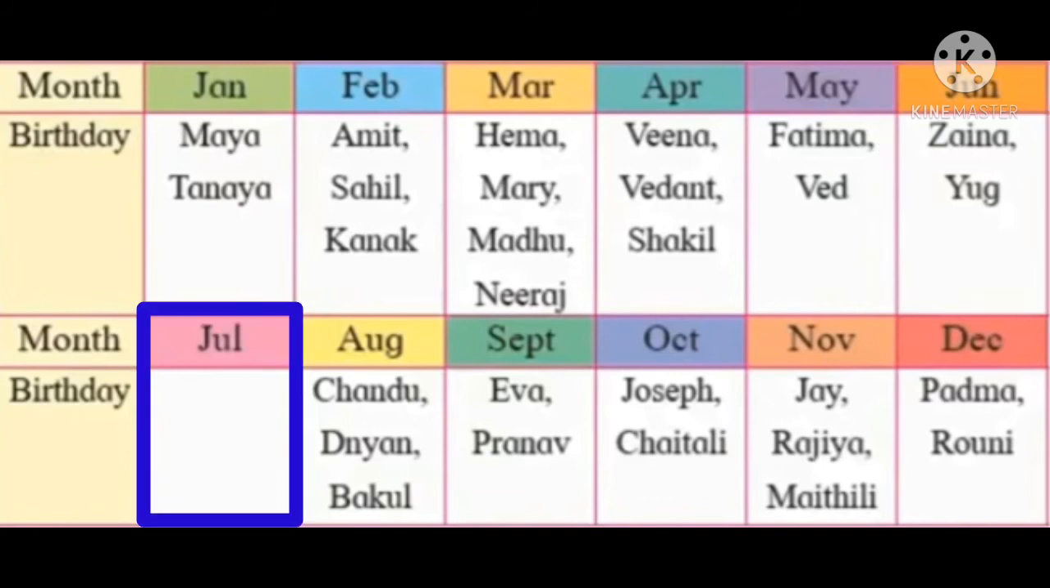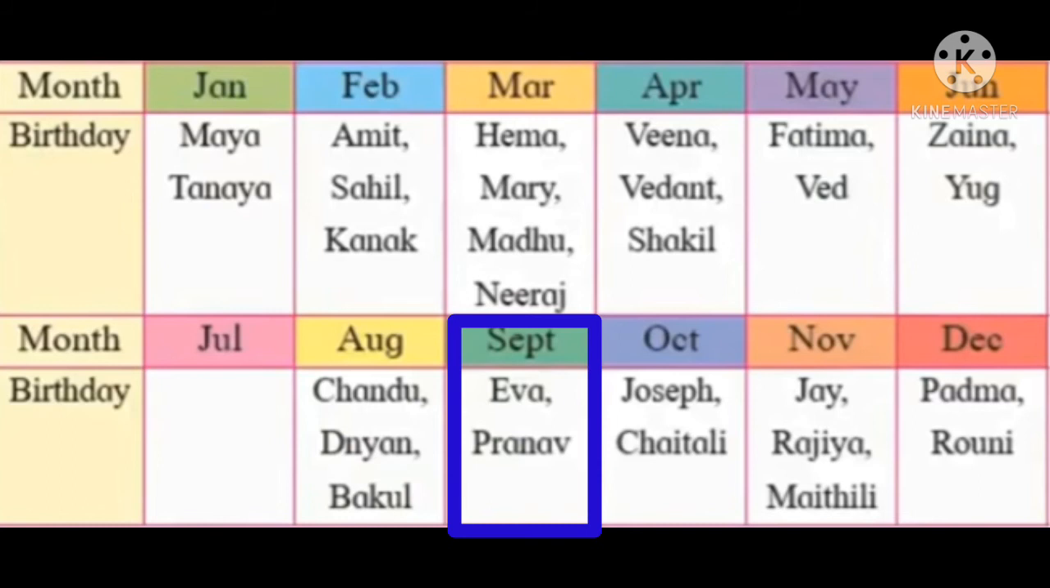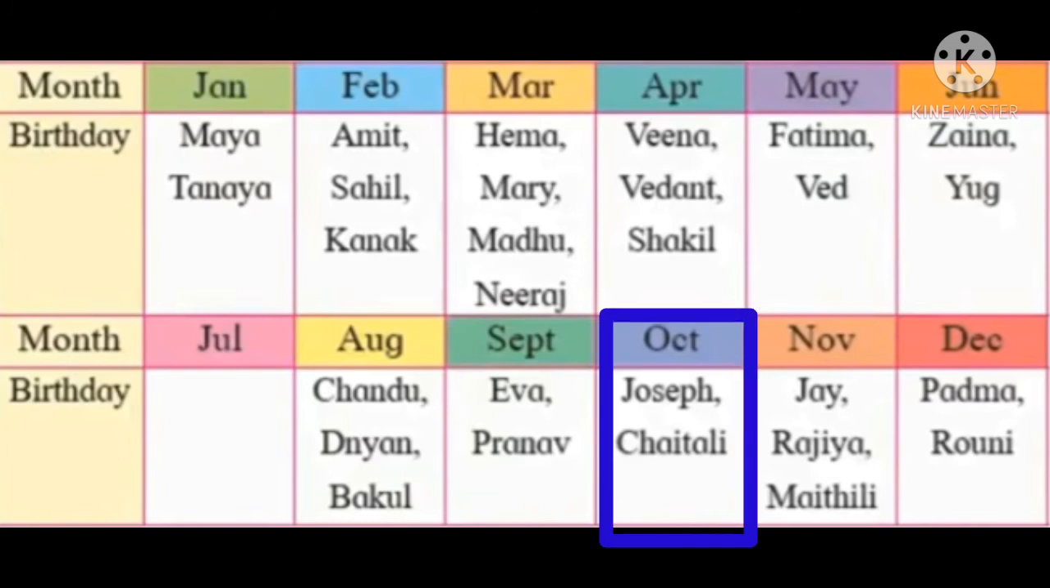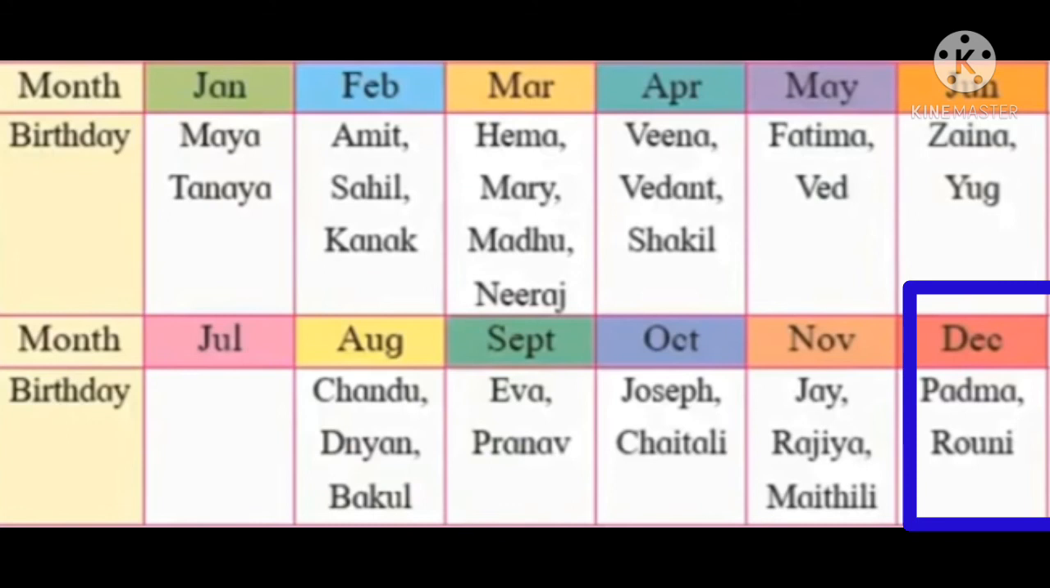Now in the month of July, no one celebrates their birthday here. In the month of August, Chandu, Dhyan and Bakul celebrate their birthday. Eva and Pranav celebrate their birthday in the month of September. Joseph and Chaitali celebrate their birthday in the month of October. In the month of November, Joy, Razia and Maithili celebrate their birthday. Padma and Ronnie celebrate their birthday in the month of December.